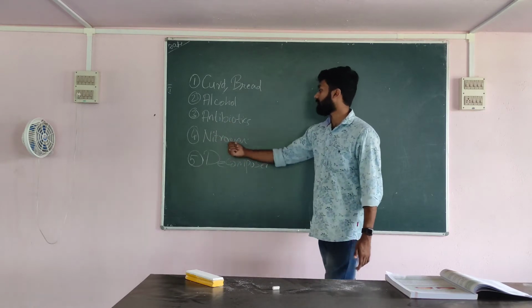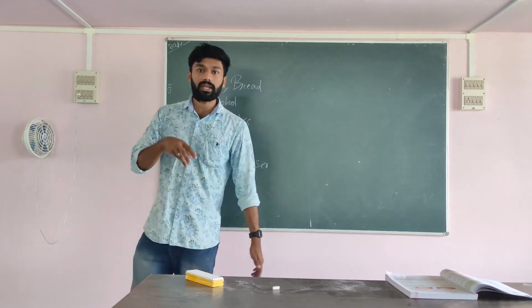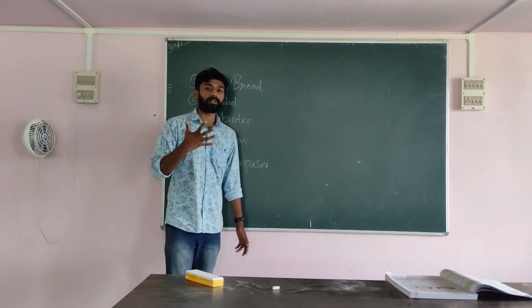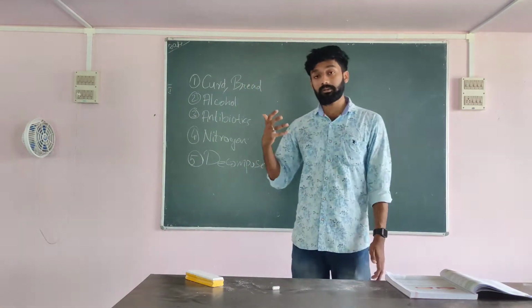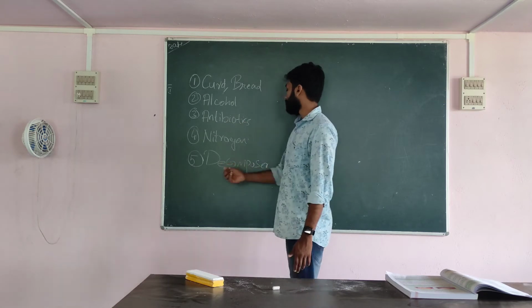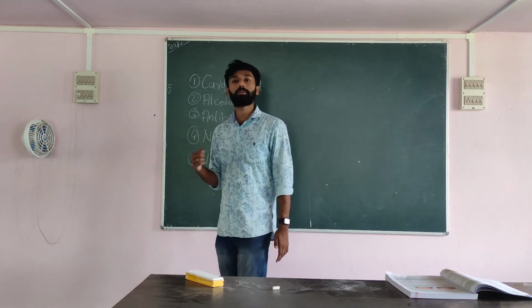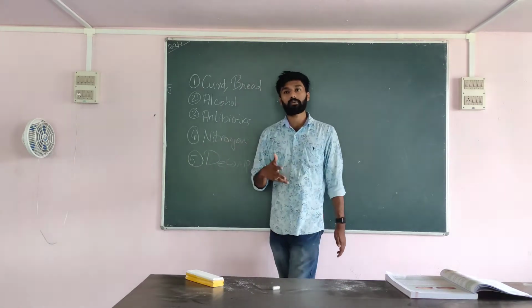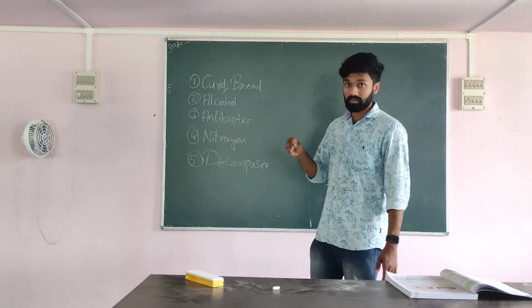The next one is nitrogen. You know, nitrogen fixing bacteria is there. It helps in the fixation of nitrogen in the roots so that the plants will get plenty of nitrogen. If those nitrogen fixing bacteria are present in the soil, then it is beneficial for the plants. Then the next major one is decomposers. What is a decomposer? Those saprophytic organisms which decompose the dead and decaying organic matter in the soil.